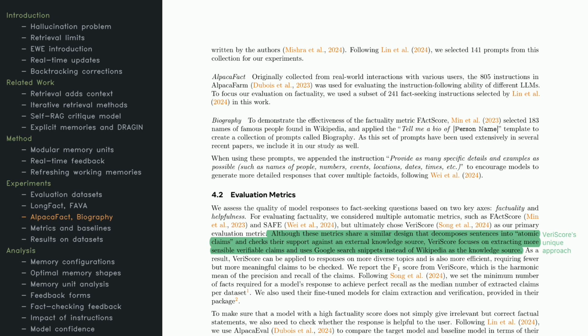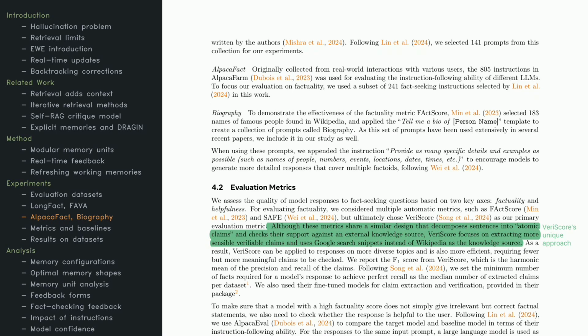In evaluating the outputs, the study zeroes in on factuality and helpfulness as the main criteria. One metric used is VeriScore, drawing on Wikipedia data to see if each claim is supported by external knowledge. It breaks down an answer into smaller claims, cross-checking each for accuracy and relevance. This helps ensure the model isn't slipping in any hidden errors.